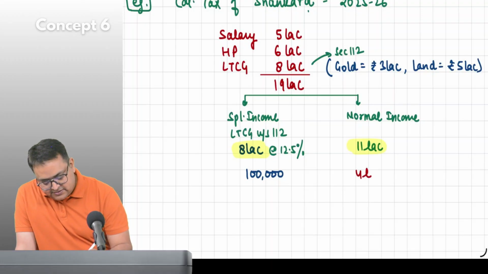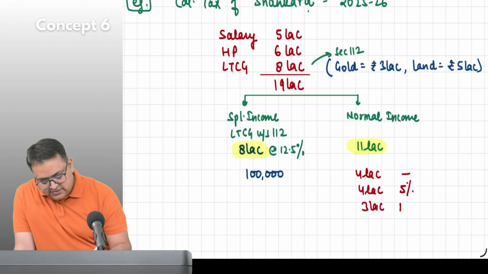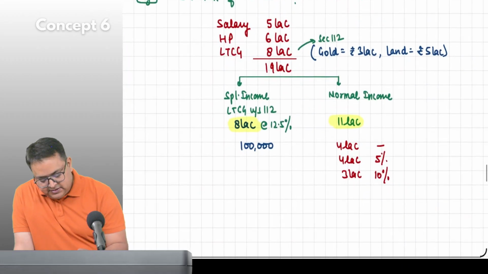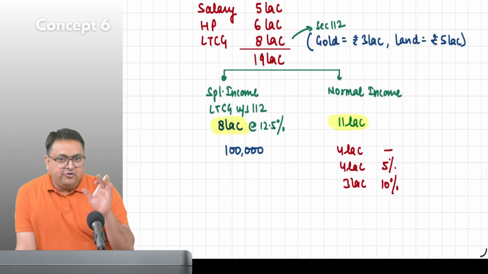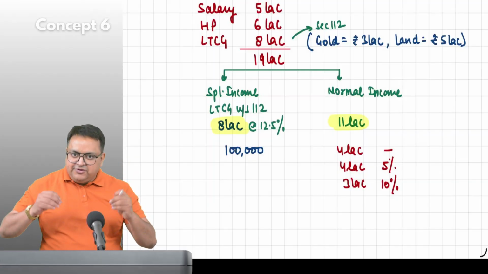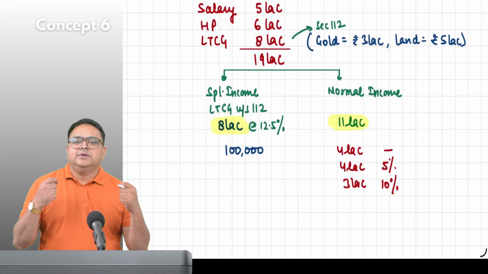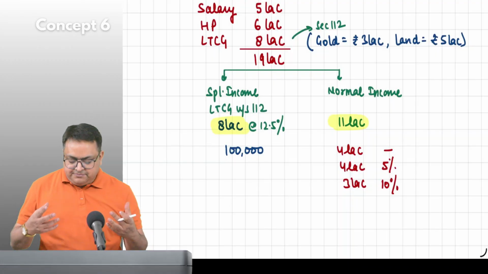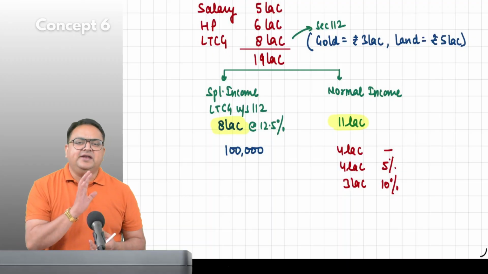First 4 lakh, nil. Next 4 lakh, 5%. Next 3 lakh, 10%. Guys, if you are not understanding it fully, doesn't matter, no problem at all. I'm just giving you a little bit that there is something called a special income.